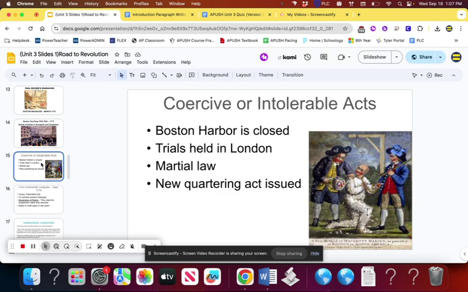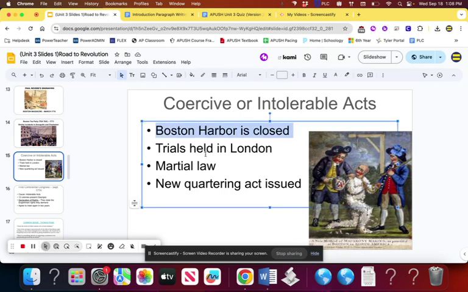A term that will definitely appear on both versions of your quiz are the Intolerable Acts. That's what the Americans call them, right? There are political and economic causes in here. These would be a good example, right, for you to use in your 3 pieces of evidence used to prove something, right? Proves the claim. Boston Harbor is closed. That is huge economically. Trials are held in London instead of the colonies.